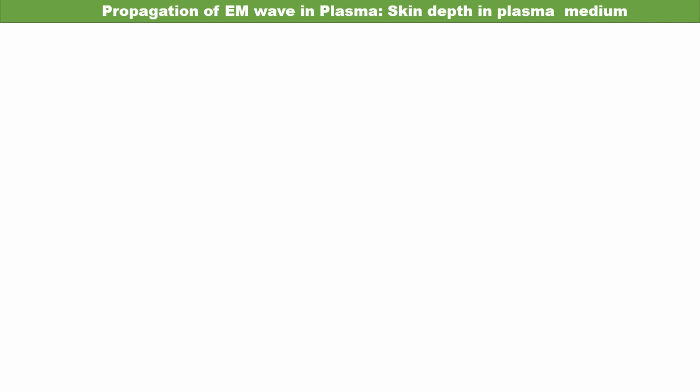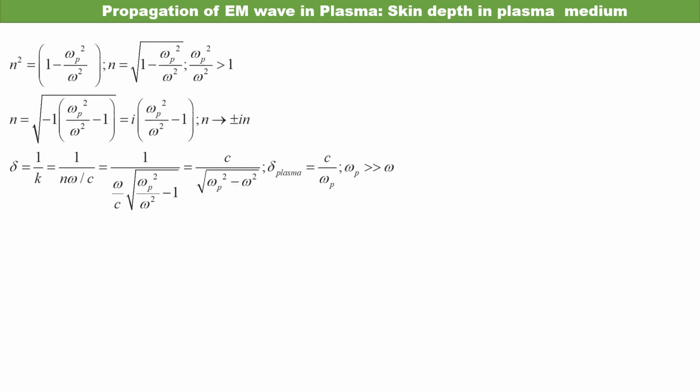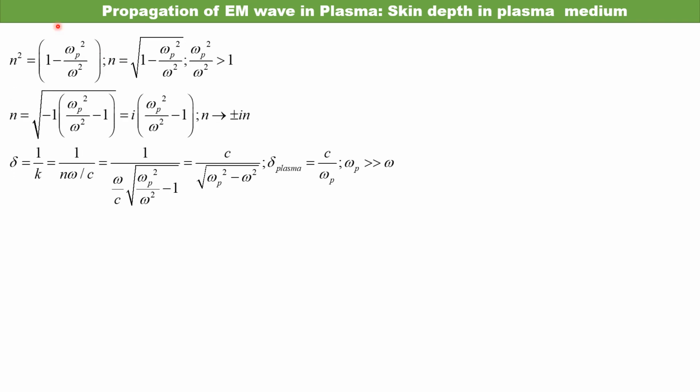Now I will discuss electromagnetic wave propagation in plasma. So for plasma, obviously the plasma frequency is greater than omega. In that case, our refractive index is of the form with omega p squared by omega squared. When you write the refractive index in this form, the root of minus 1 is equal to i. So actually your refractive index n would be plus or minus i times a real number. That is complex, and I have already discussed the imaginary and the complex.